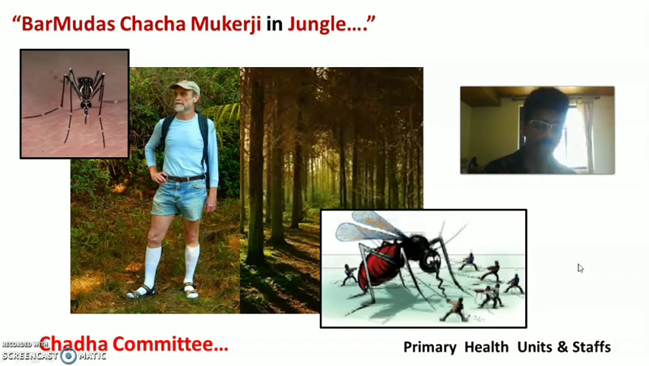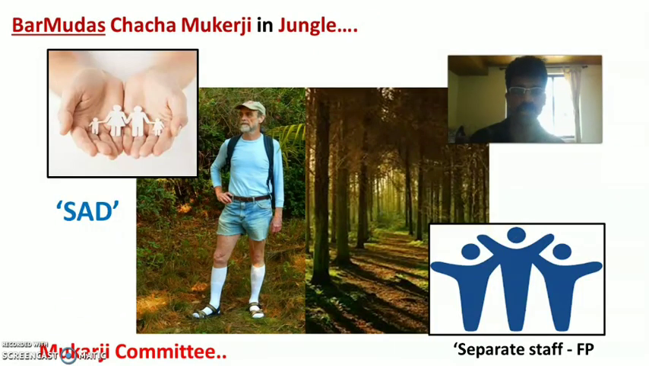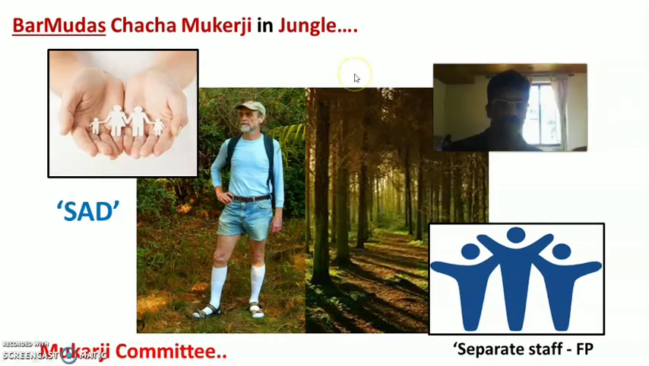For that, they recommended starting primary health units with specific staff like a basic health worker and a family planning health assistant to render services to prevent and control the spread of malaria. Later the government also understood that Mukherjee is in the jungle, so his family is left alone, there is no person to take care of his family, and the family has to be planned.